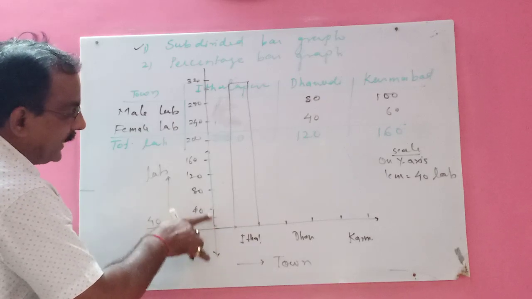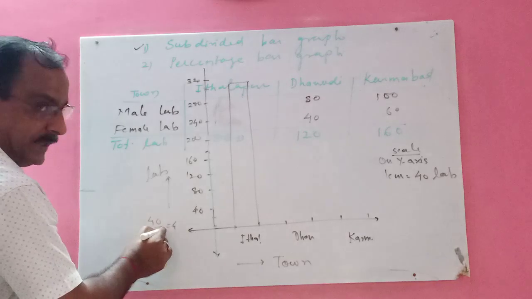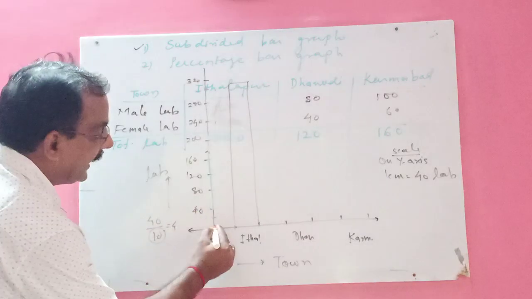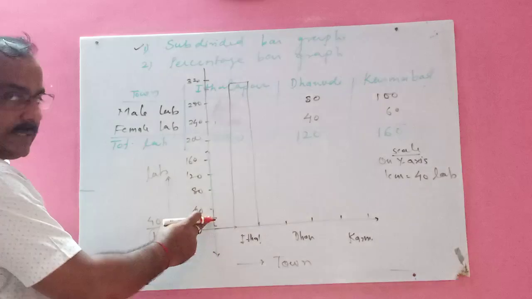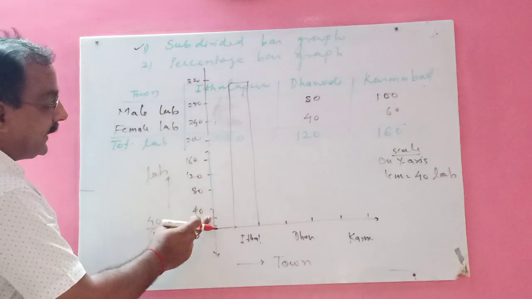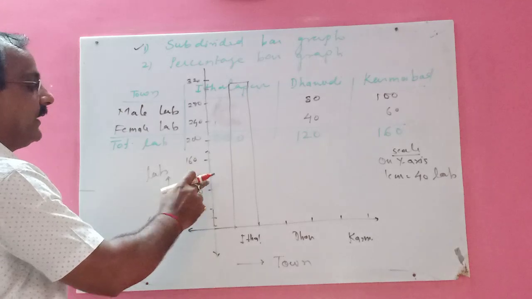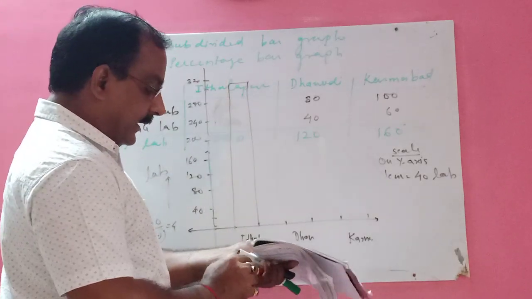This is 1 centimeter, and 1 centimeter has how many lines? 10 lines. So 40 divided by 10 you will get 4, means one line is equal to 4. So 5 lines is equal to how much? 4 5s are 20. So this is 20, then 40, then here it is 60, then 80, then here it is 100, like that you will get. So this is the first pillar you got.